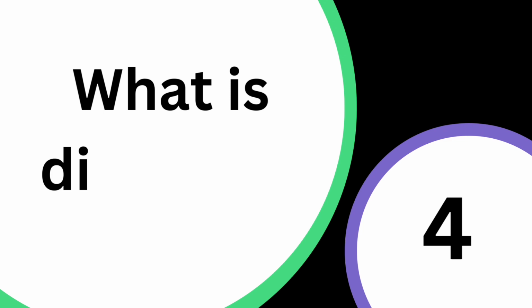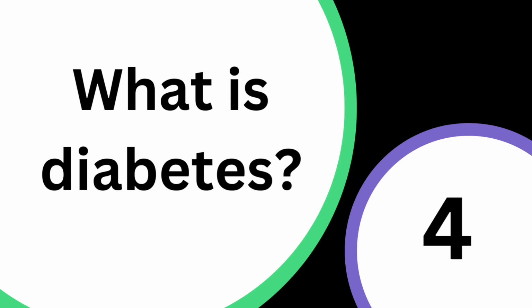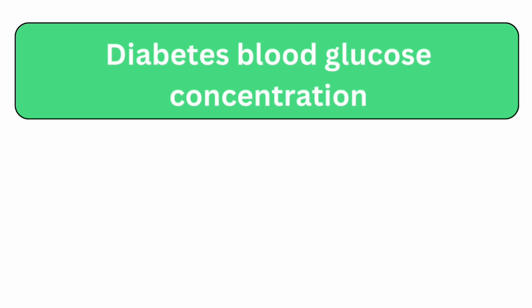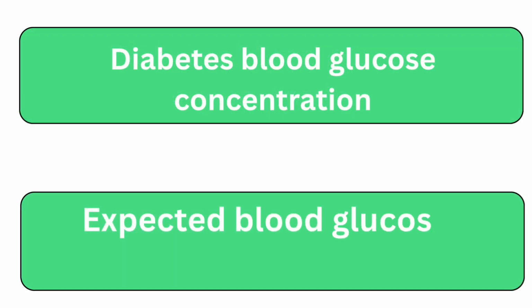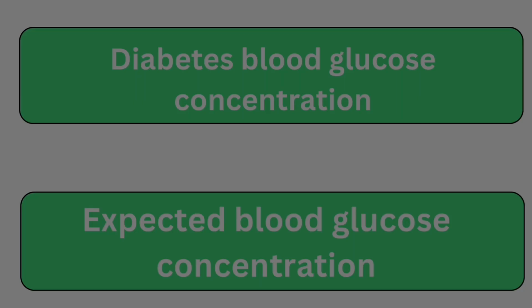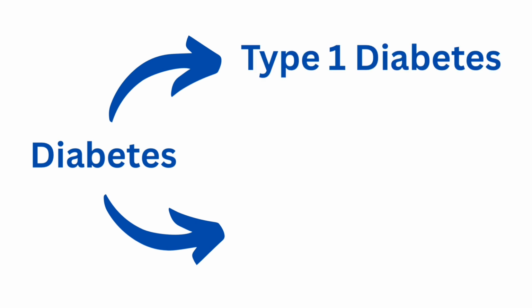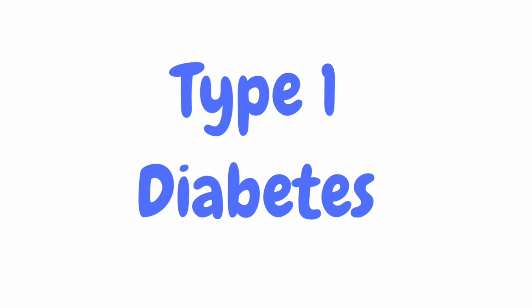Now that we understand how blood glucose concentration is controlled, let's look at diabetes, an example of when it doesn't work correctly. So, you've probably heard of the medical condition diabetes. In people with diabetes, their blood glucose concentration becomes much higher than it should be. There are actually two types of diabetes. We call them type 1 and type 2. So let's be logical and look at type 1 first.